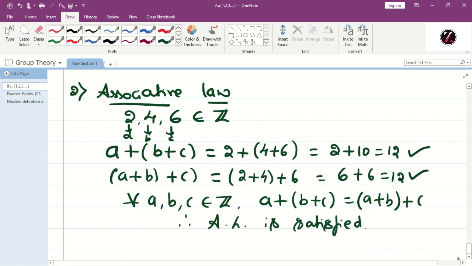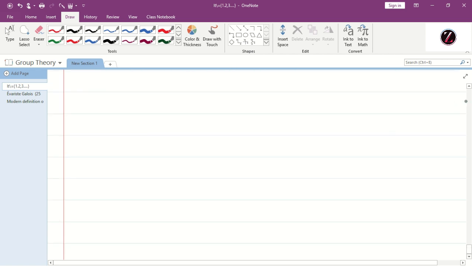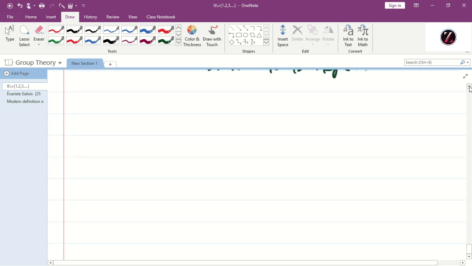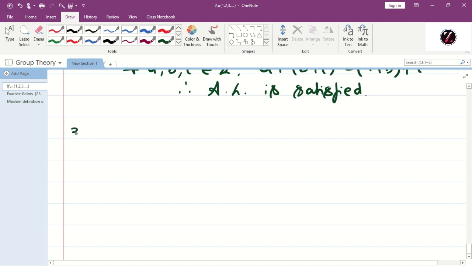Next, the third one, identity law. What is that identity element we should find?